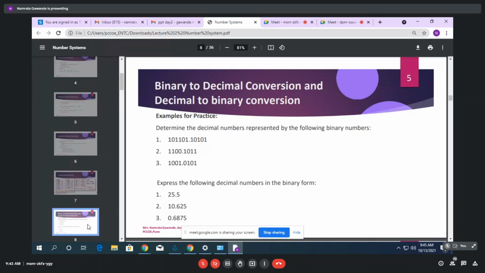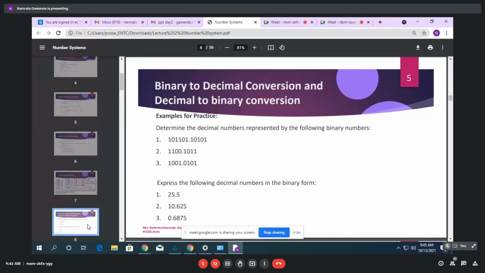Ma'am, I had one doubt. Suppose we have to check when we convert from decimal to binary, if something is wrong, is there any trick to check it? See, for the integer part, you can check it directly, right?